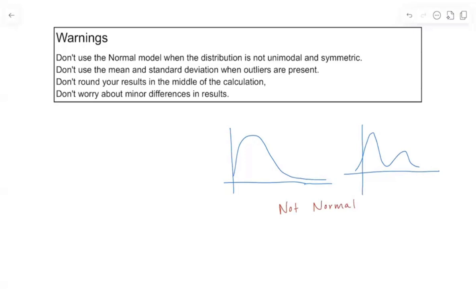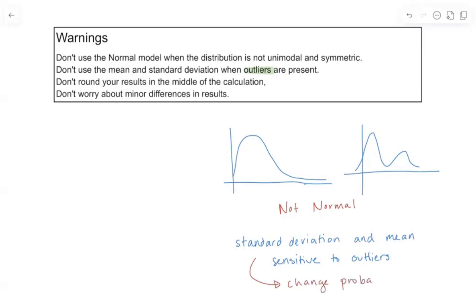Similarly, if we have data with significant outliers, remember that the standard deviation and the mean are both very sensitive to outliers. Those outliers are going to change the mean, and they're going to change the standard deviation, which is also going to change the probabilities. So that probability isn't going to be reliable if there are outliers in our data.